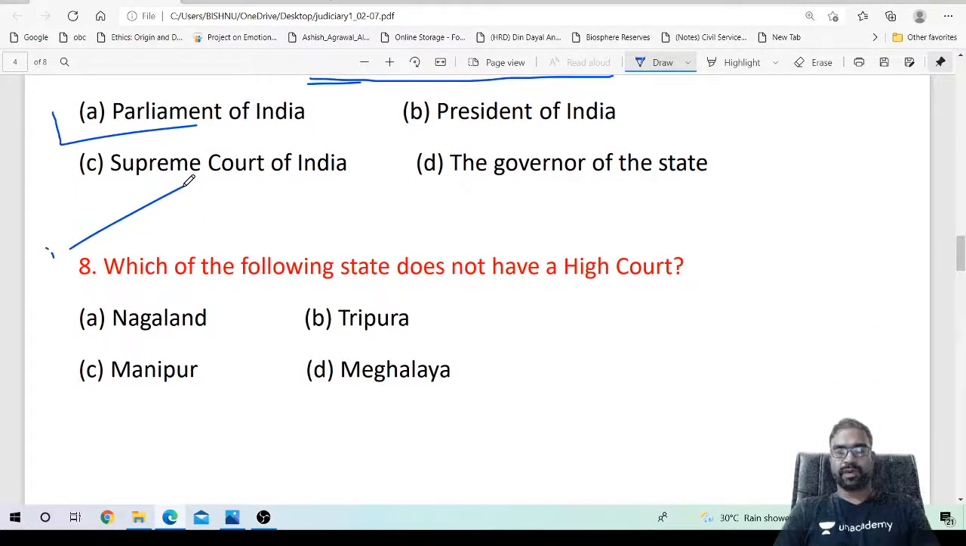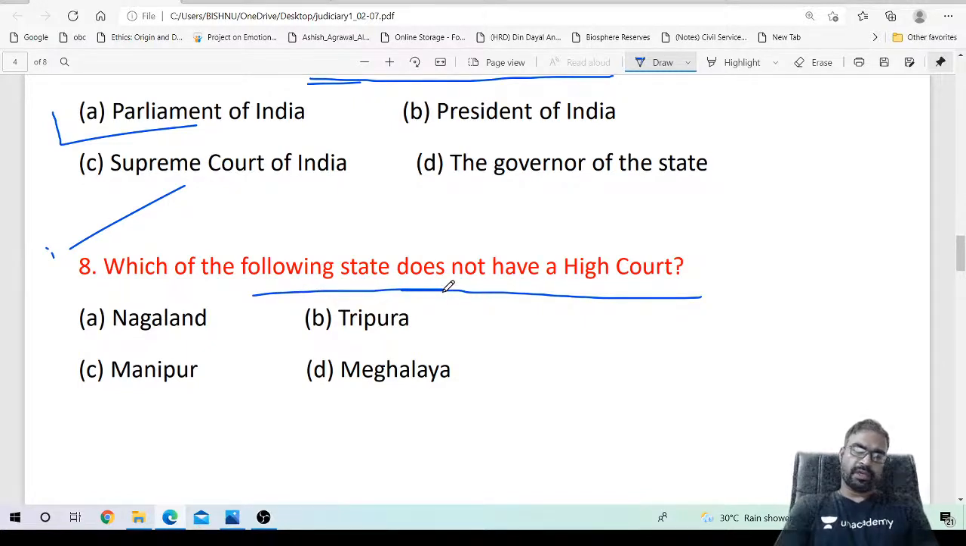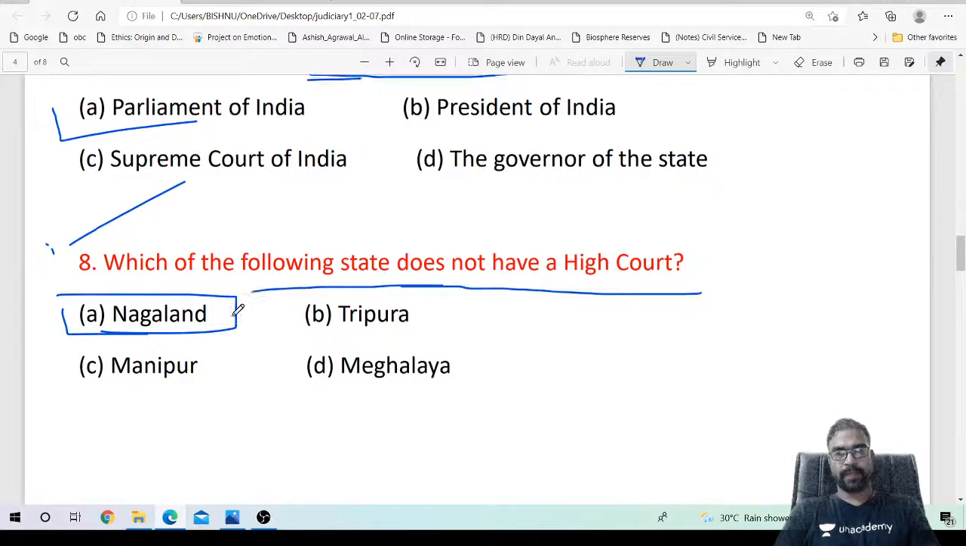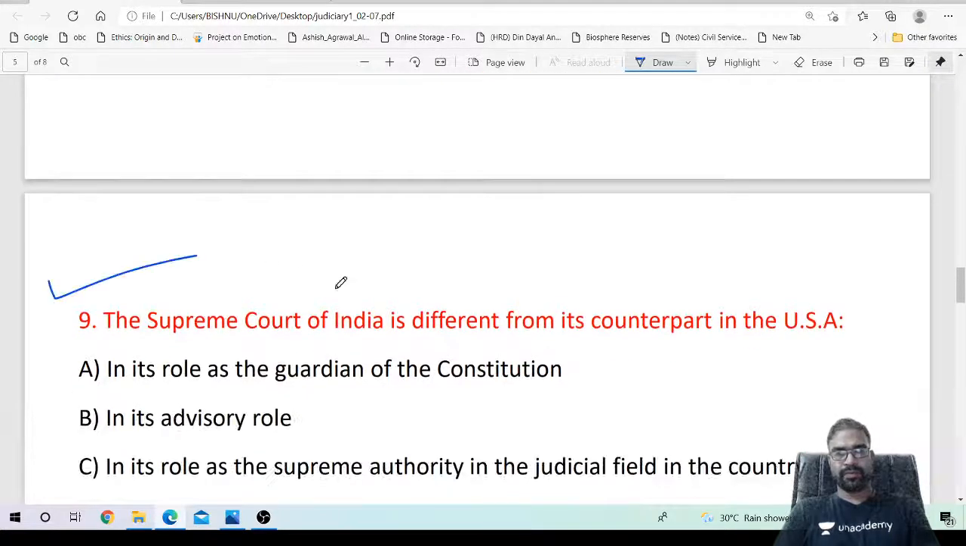So which of the following state does not have a high court? Mizoram, Goa, Nagaland, Arunachal Pradesh. These states don't have a high court. So Nagaland is there. Nagaland does not have a high court. Which of the following state does not have a high court? That is Nagaland.